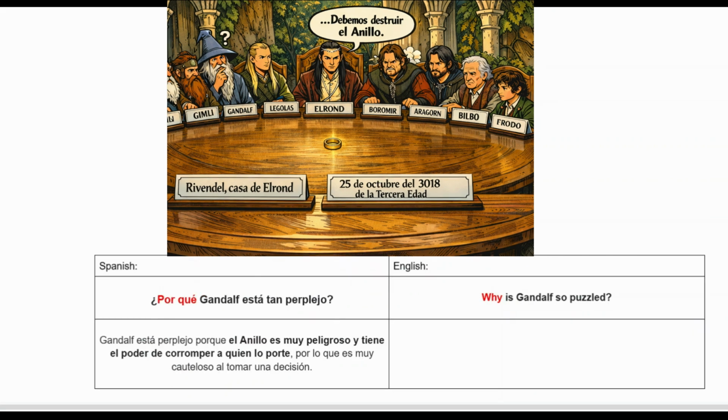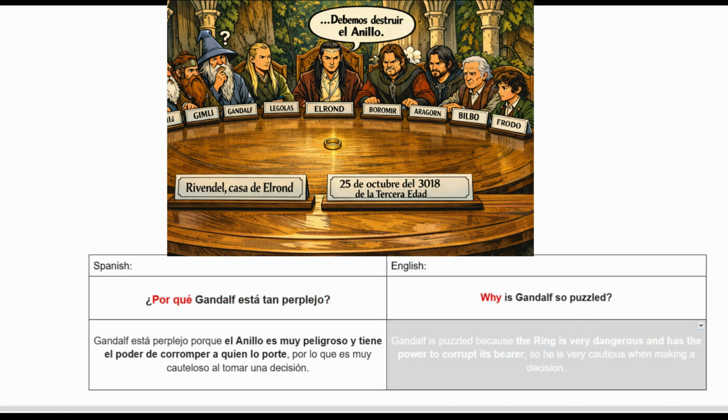And last but not least, ¿por qué? ¿Por qué translates to why, and we have a bit of a more advanced answer to this question. The question is, why is Gandalf so puzzled? ¿Por qué Gandalf está tan perplejo? Gandalf está perplejo porque el anillo es muy peligroso y tiene el poder de corromper a quien lo porte, por lo que es muy cauteloso al tomar una decisión.